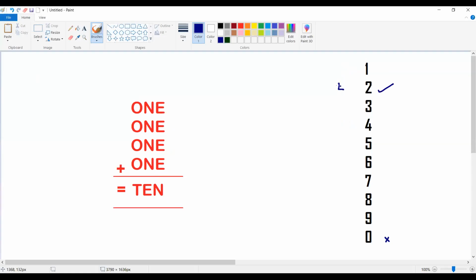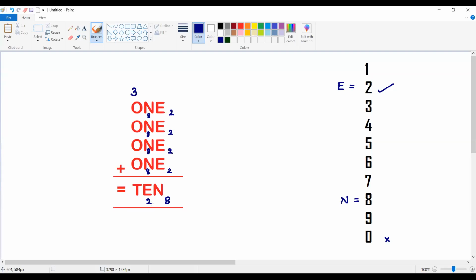Let's assume that my E value is 2. So when I take E value as 2, 2 plus 2 plus 2 plus 2, what is the sum of these numbers? The sum is 8. If I take N value as 8, then 8 plus 8 plus 8 plus 8, 4 times 8, is going to be 32. So is it okay with the condition? Yes. We assumed E as 2 and we also got E as 2. That means going with 2 is maybe a correct value.